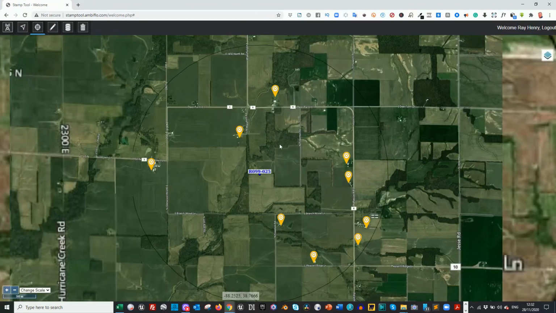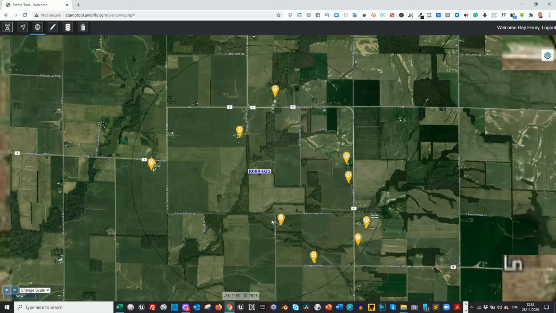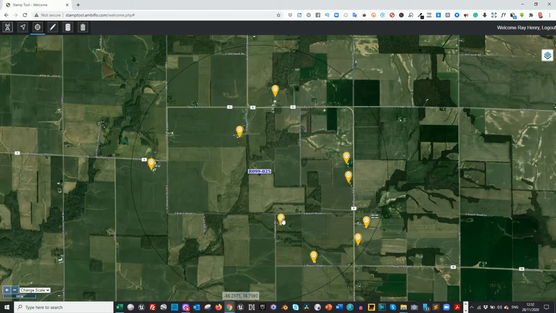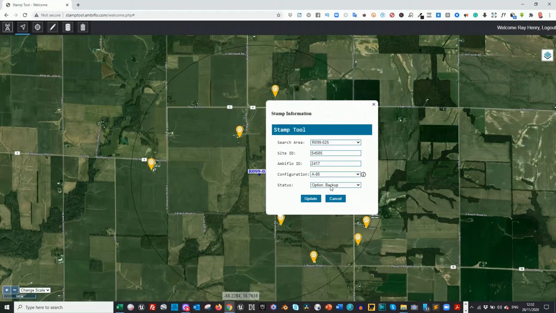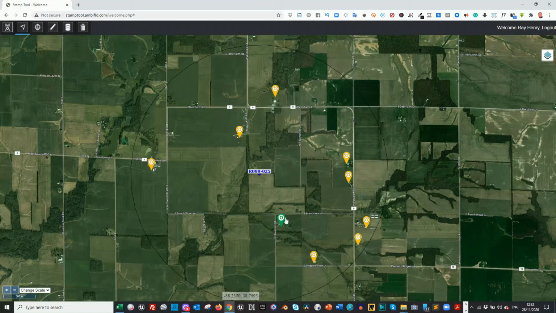So just to return here, and we're later going to go into 3D, but while we're here, I just want to show you the process. So let's say that in this scenario, this particular option here, I just want to click on this one. As you can see, we can edit this. Each of these are created as what we call option backup, but as soon as we decide that this becomes the preferred option, we can just click on update and you can see the pin has become green. So that's what we need to see from a workflow point of view.